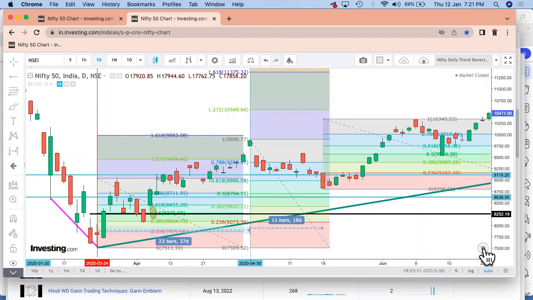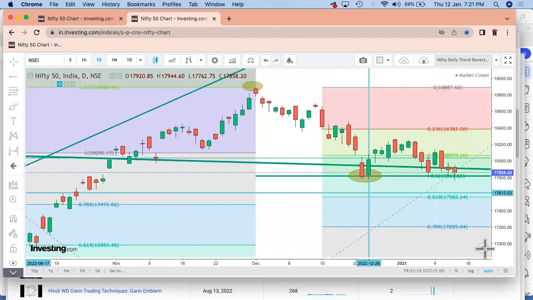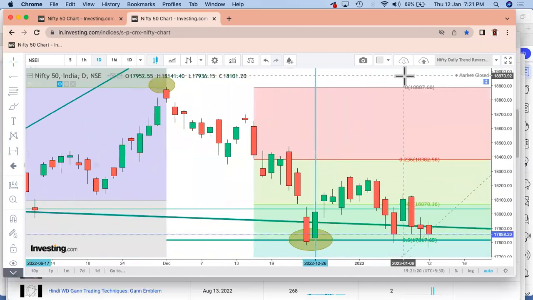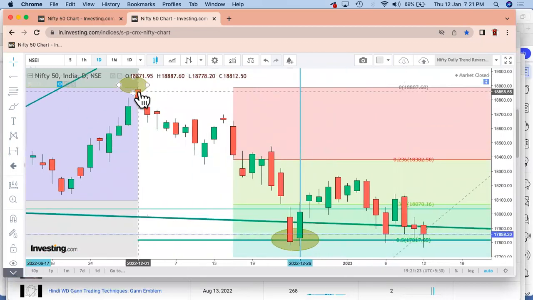Now, the third and most important thing which we wanted to tell you at this stage, of course, we covered in a Hindi video which was made a couple of days back, right? The third point was we had a high, and after that we got one more high. If you look at this second high, it was being made at a time frame which was